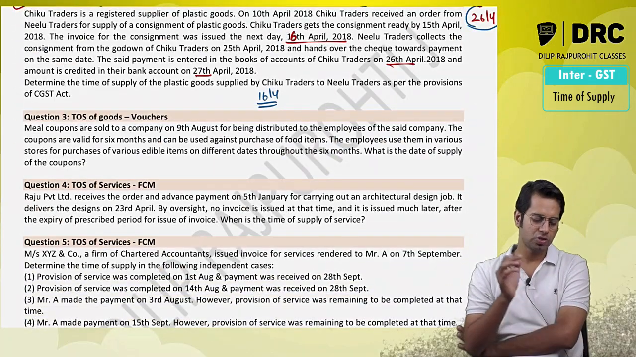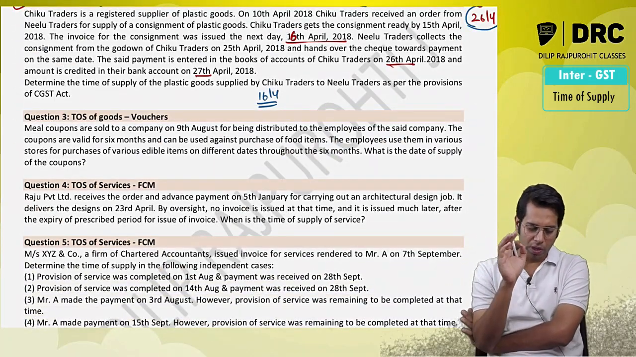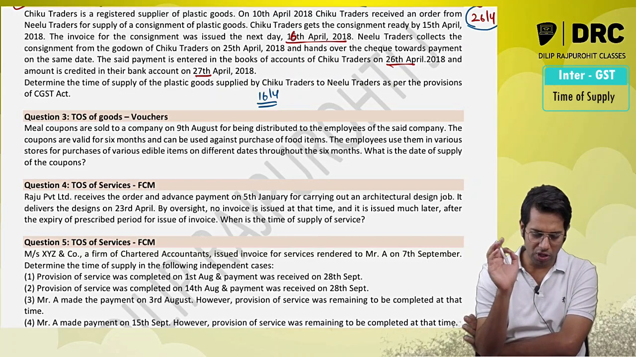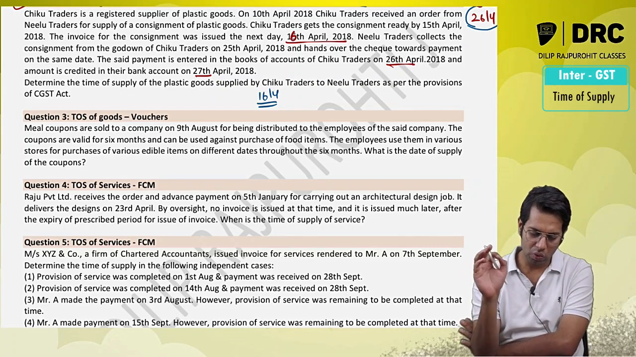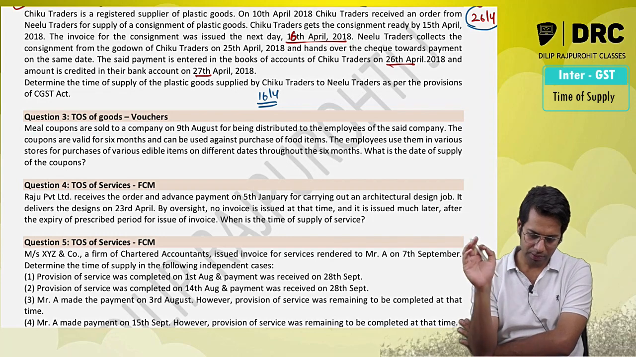Then in case of the next question, meal coupons are sold to a company on 9th August for being distributed to employees of the said company.